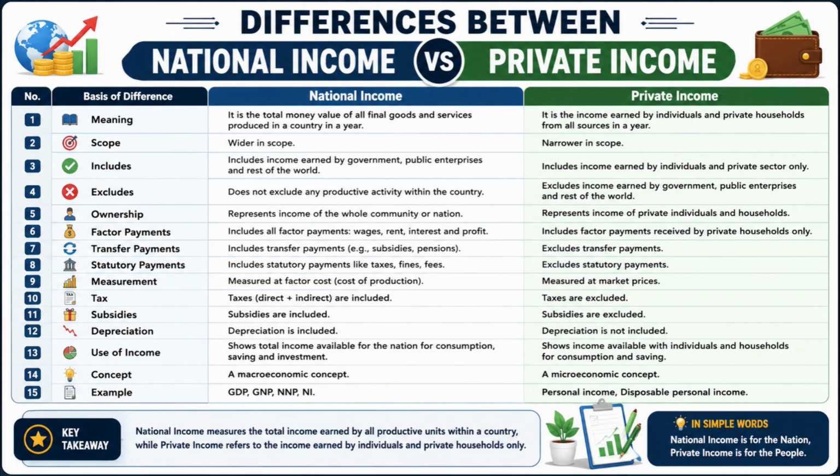To summarize, national income measures the total income generated by the entire economy, whereas private income measures the income received by individuals and private households. National income helps evaluate a nation's economic performance, while private income helps understand the financial position of people within that nation.